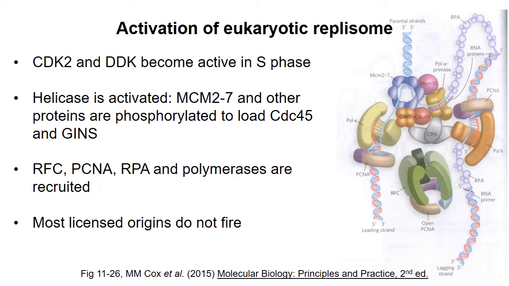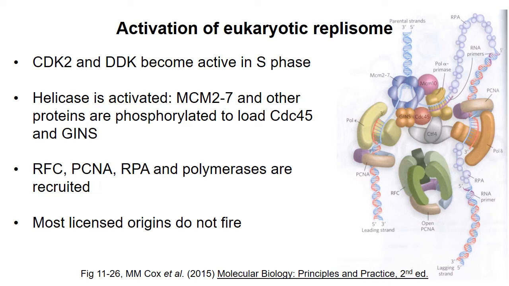In S phase, the MCM complex is phosphorylated, which results in recruitment of these other proteins to the helicase, activating it. The other proteins required for replication, like the primase, the clamp loader, and the clamp, single-stranded binding protein, and DNA polymerase, are all recruited to the active helicase, and replication can begin.